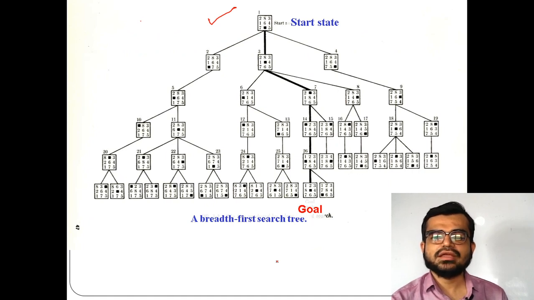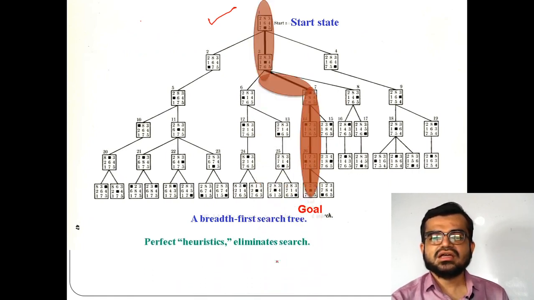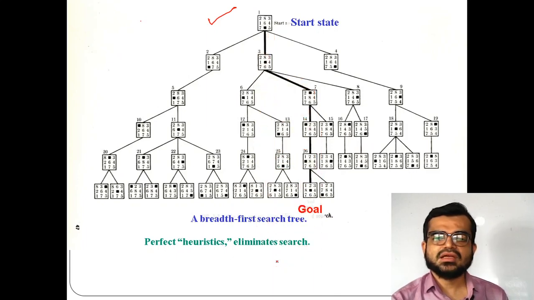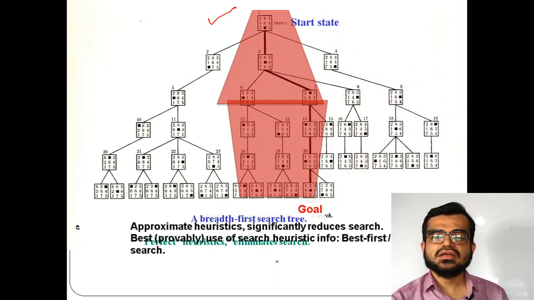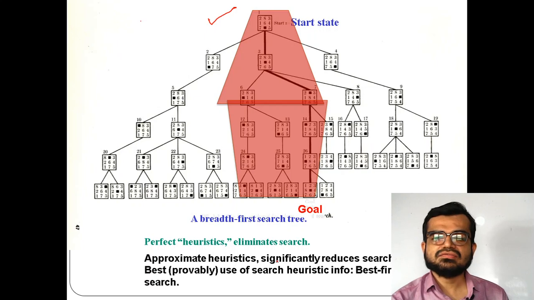But now if I want to make it a best first search, this is the perfect path by which I can reach my goal state. But heuristic is something, here this is my range where I can use search operation through the evaluation function. I need to decide the range of the heuristic function.